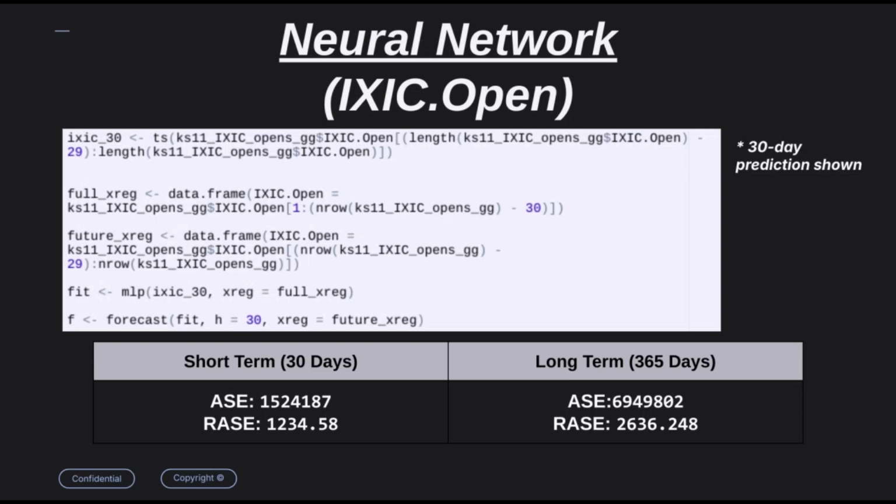After we ran our VAR model, we next turned to neural networks. Here we had to get a little bit selective with how we ran these. When we tried to use any neural networks beyond just looking at opening data, we ended up getting models that would crash, or that would take so long to process that we could never see their results. So for the time being, we only looked at a neural network on the NASDAQ opening data. We saw that the ASE was significantly larger than either the VAR model or the univariate model, and the same with the long term. This suggests that on its own, the opening data is not enough to create a robust neural network.